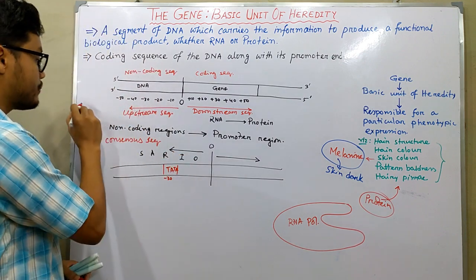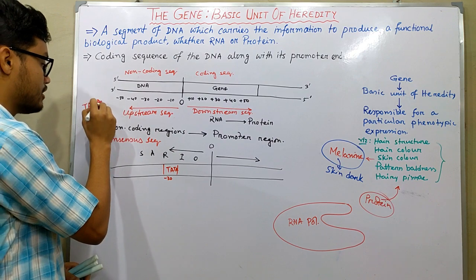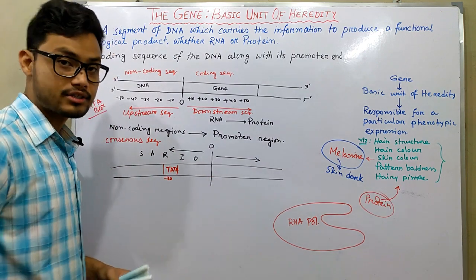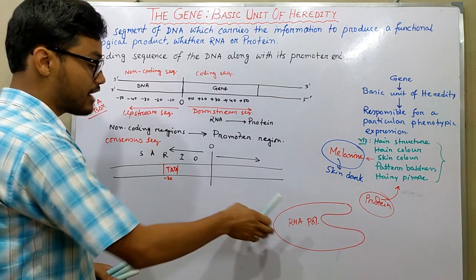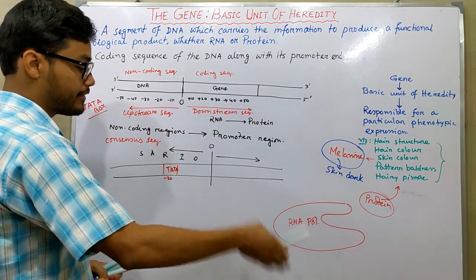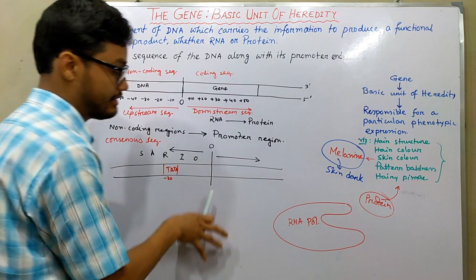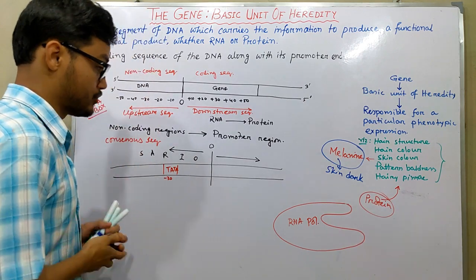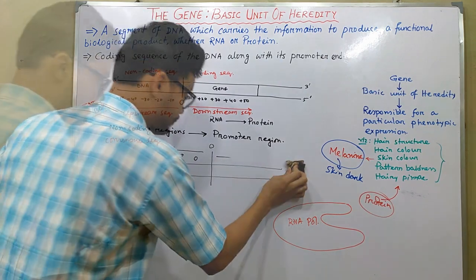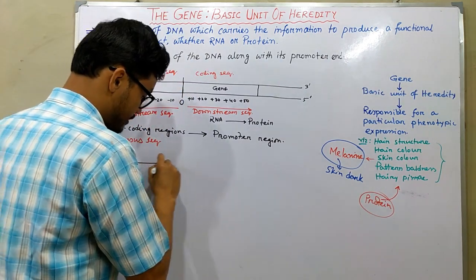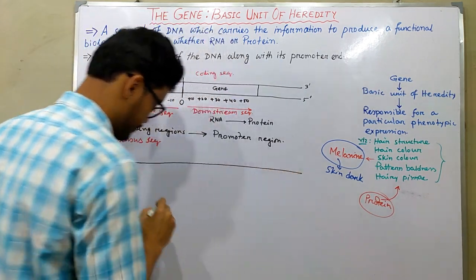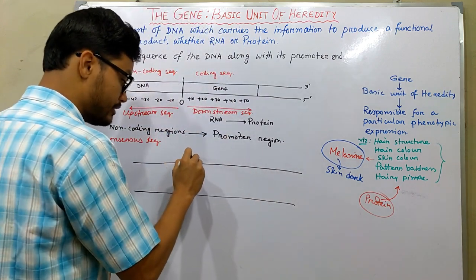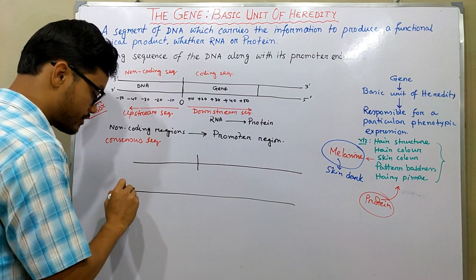So the Tata box sequence is very much essential for the binding of RNA polymerase as well as transcription factors, to bind the RNA polymerase with the DNA itself. So let's assume two portions. First, if we take two DNA structures, one has a promoter end and another doesn't have a promoter end.